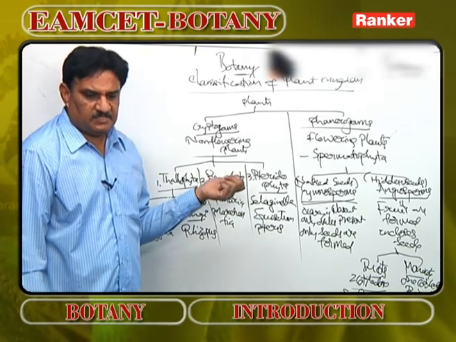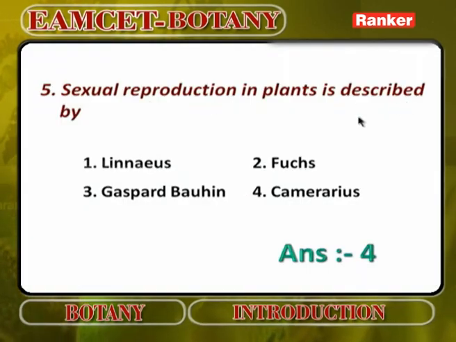Next. Sexual reproduction in plants was described by, just now I told, Camerarius. Because Linnaeus is a taxonomist, Fuchs is a herbalist, Gaspard Bauhin belongs to the period of herbalists but explained about taxonomy, and proposed the binomial nomenclature system. So the answer is Camerarius.